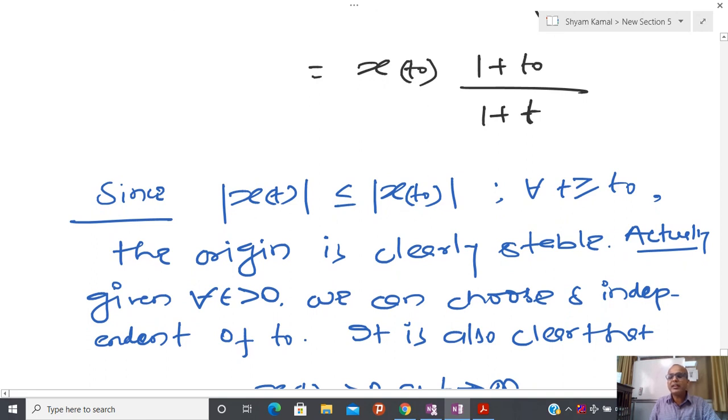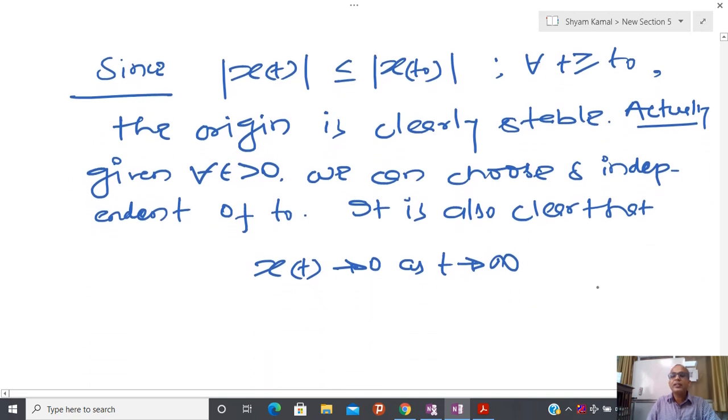So it means that for every epsilon ball, one can choose a delta ball that is independent of the value of t0, and this is called uniform stability. We have already seen the meaning of uniform stability. And here you are also able to see that as t tends towards infinity, x(t) tends towards 0, meaning I have some kind of exponential stability.